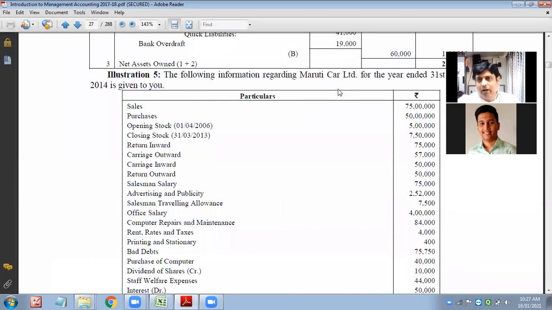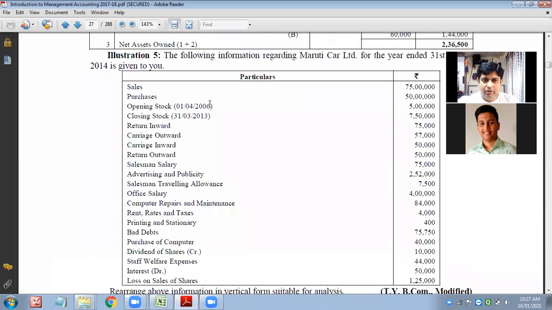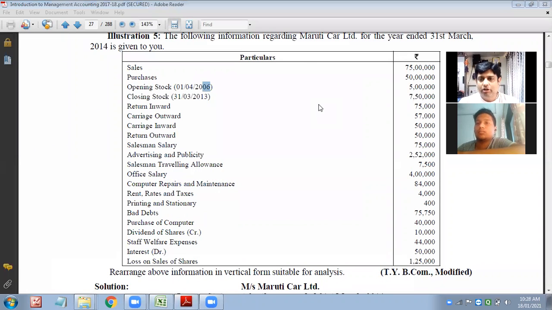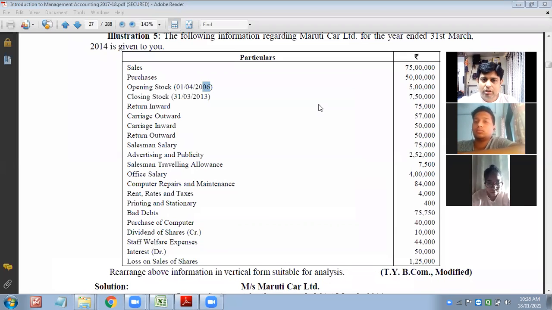See, this is for Maruti Car Limited, and these are the details. This is one typographical error. This should be 2012. Again, it has been asked in the TY exam. Now, this time you will realize they have not given the details in horizontal form, what we have seen in the previous question. So it's okay, no problem. That is not going to change our approach for solving the question of vertical statement. Again, we will be doing the same.